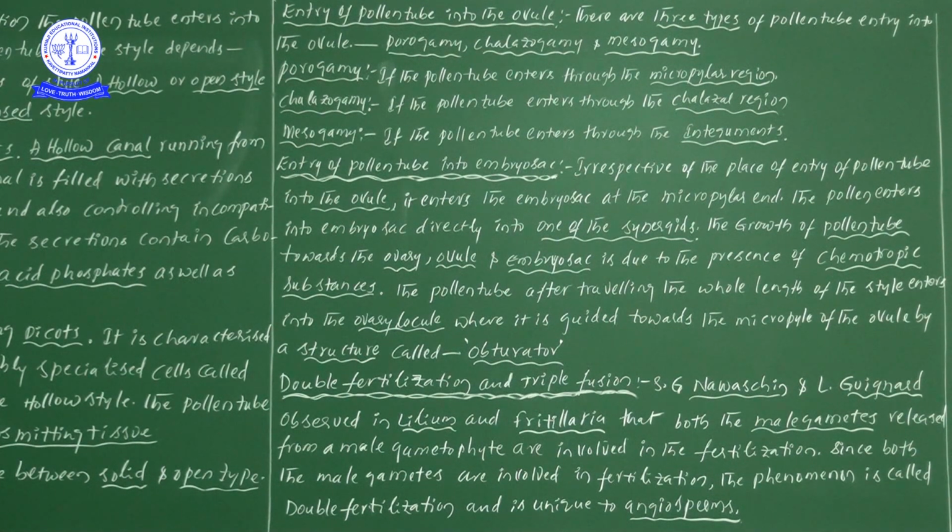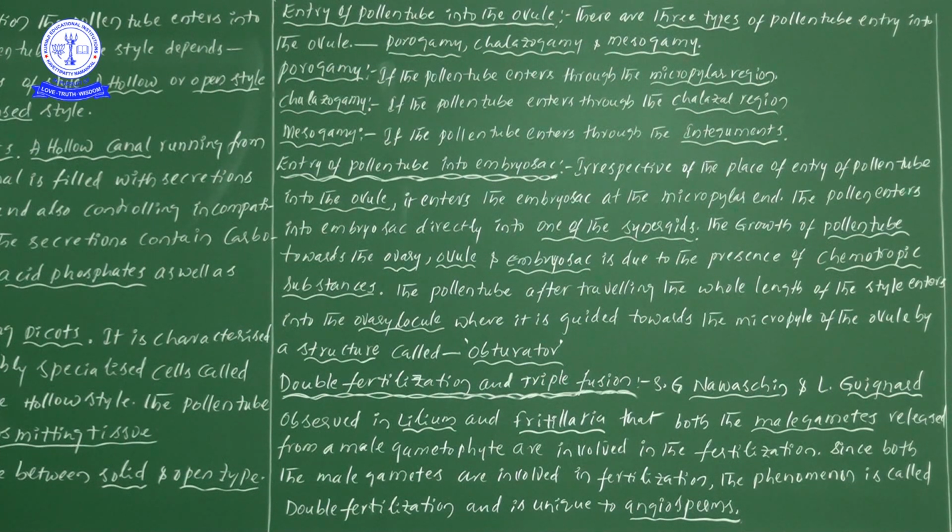This particular point is also important. What is the difference between the obturator and the filiform apparatus, the finger-like structures? In our textbook, the filiform apparatus belongs to the synergids, having finger-like projections, and helps guide the entry of the pollen tube into the embryo sac.